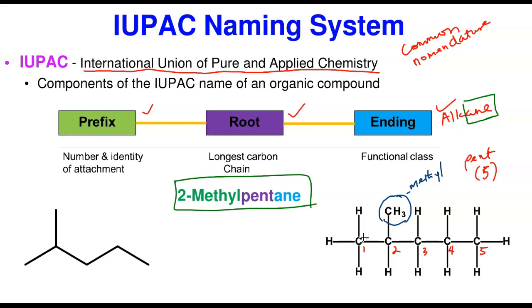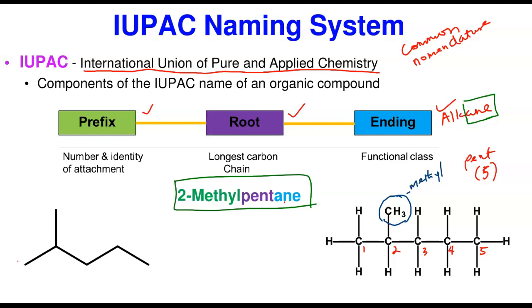And then see this, the carbon to carbon single bond. That's how we know it's an alkane. The ending is ANE. That's what we call alkane. So this is exactly how we name using the IUPAC nomenclature. These are the components of the IUPAC nomenclature, and this is exactly what we're going to be doing throughout this course.